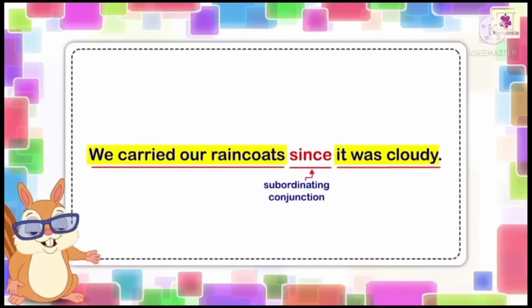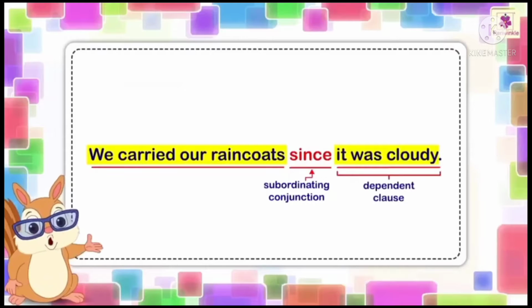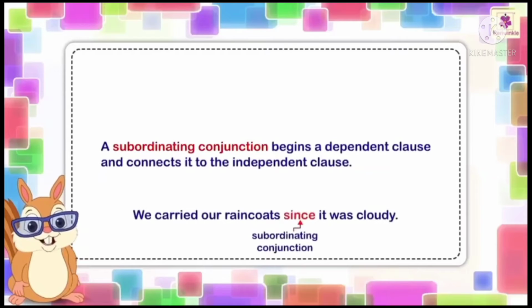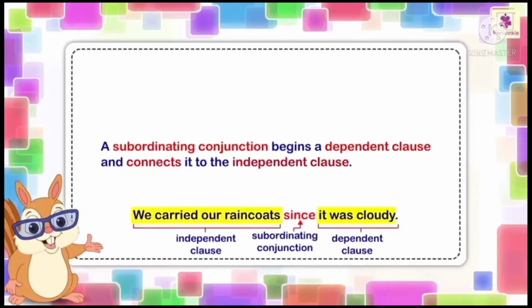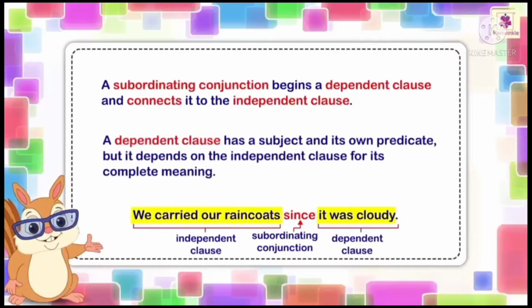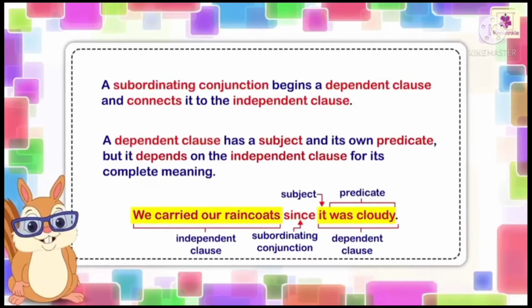The clause that is attached to a subordinating conjunction is called a dependent or subordinate clause. Remember that a subordinating conjunction begins a dependent clause and connects it to the independent clause. A dependent clause has a subject and its own predicate, but it depends on the independent clause for its complete meaning.